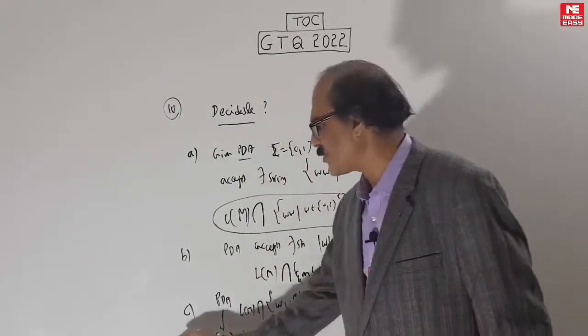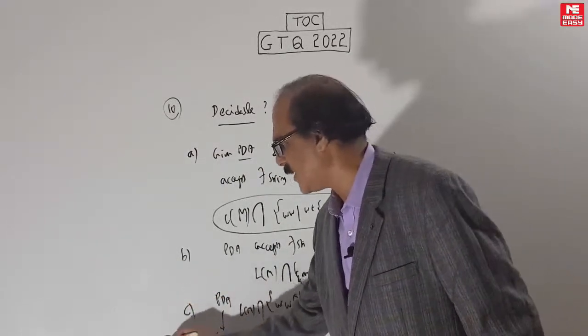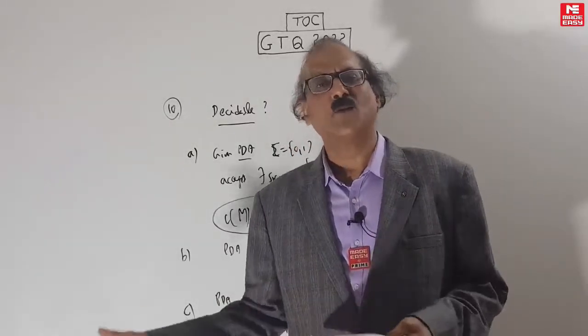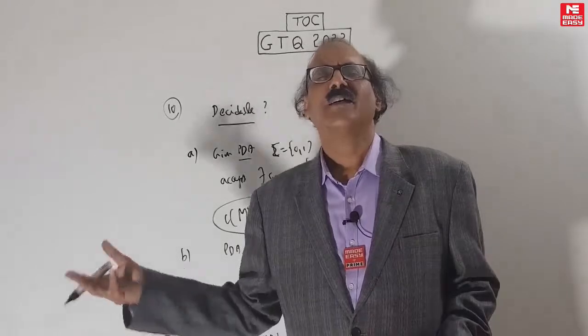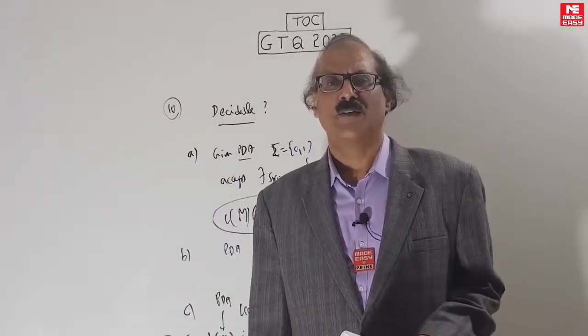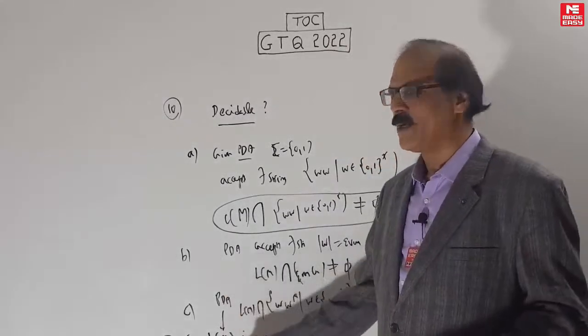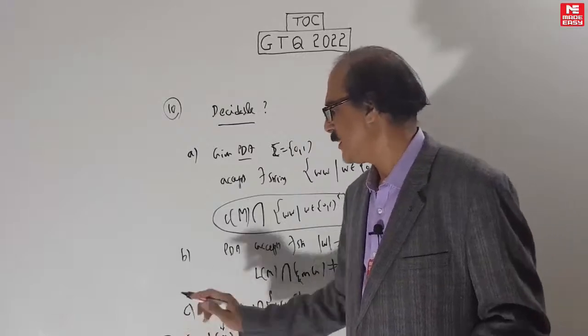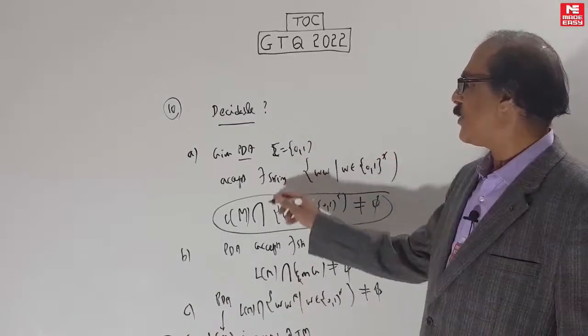Clearly the last one is trivially decidable. Of course, whatever language is accepted by a PDA, there will be some Turing machine which will accept it. Why? Turing machine is more powerful than PDA. Whatever PDA can do, some Turing machine can do it for sure. Trivial. Why do you want to check it? Whatever PDA you give, yes, yes, yes. Dumb Turing machine. Trivially decidable. So it's decidable. D.